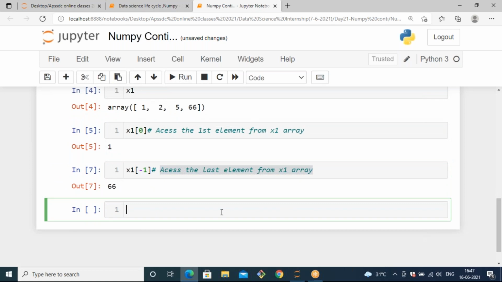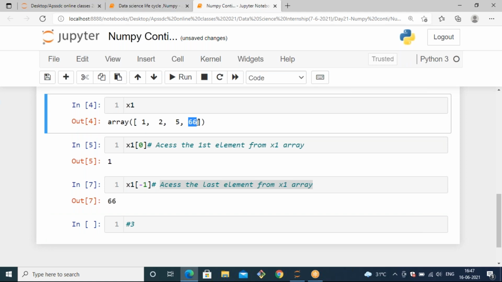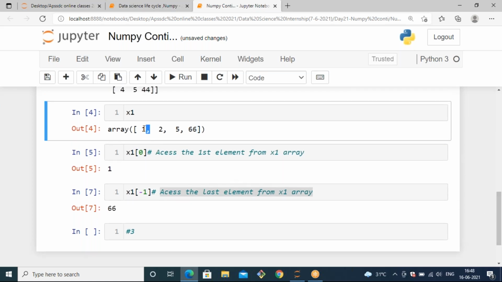And what if I want to access multiple elements at a time? From this x1 array, I need to access the first element as well as the last element, so I need to get two elements at a time. In that case, you can use slicing as a method. You might already be aware of slicing, accessing the elements of strings as well as lists. So you need to tell me how I can get the first element and the last element, that means 1 and 66, at a time from this x1 array.